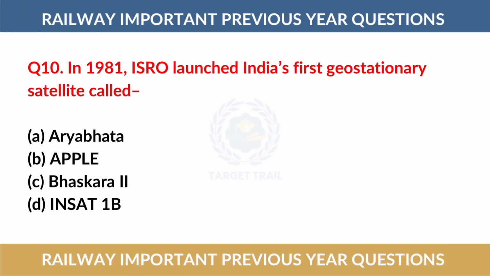Question number 10. In 1981, ISRO launched India's first geostationary satellite called. The correct answer is option number B, Apple.